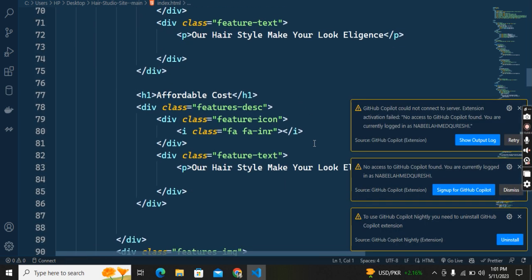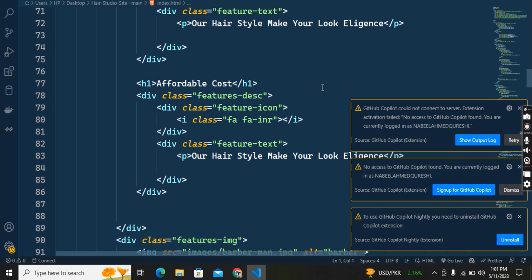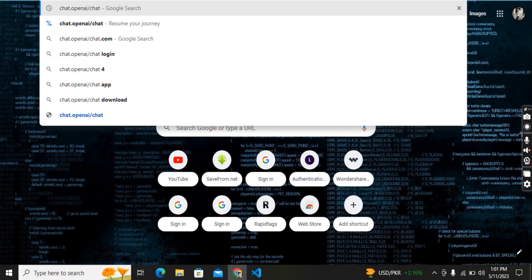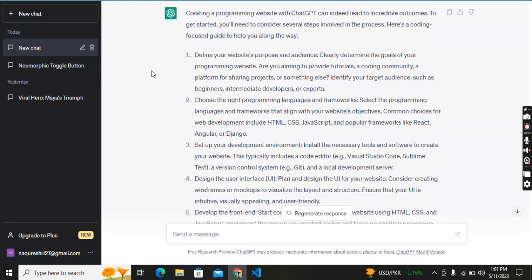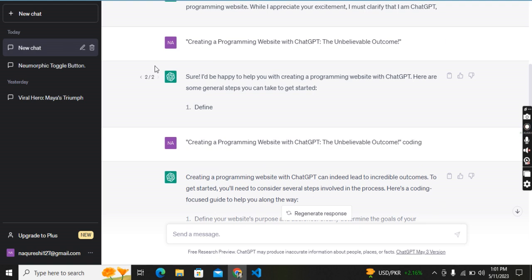I highly recommend you open chat.openai.com, which I am giving you the link to. If you click on this, the ChatGPT interface will open, and you can log in, enter your password.